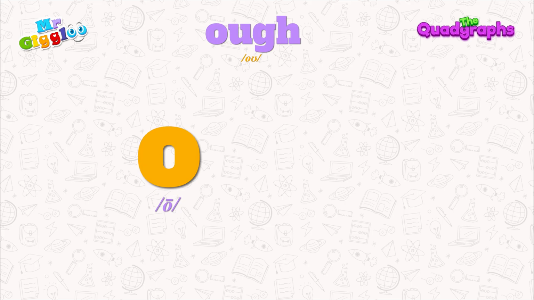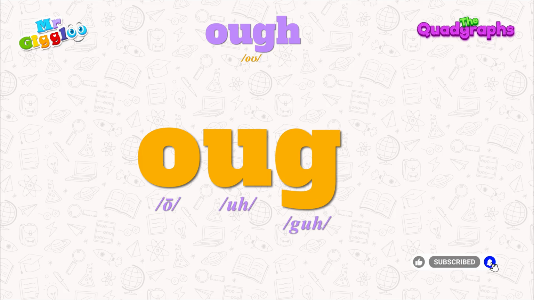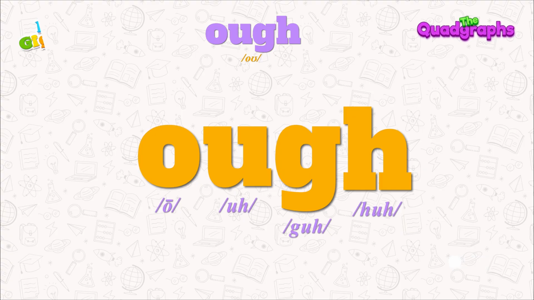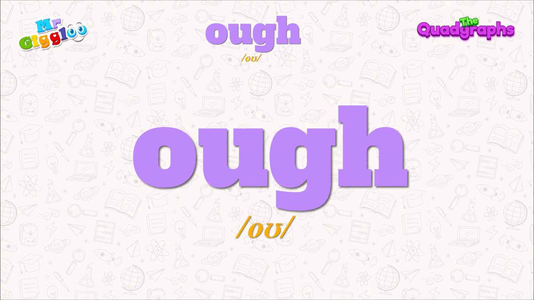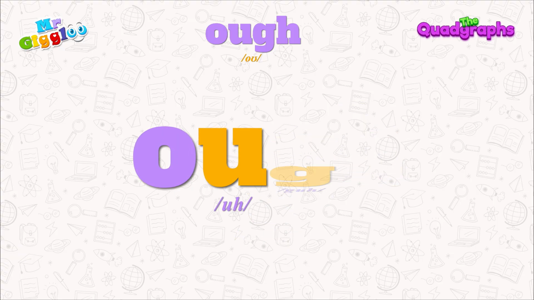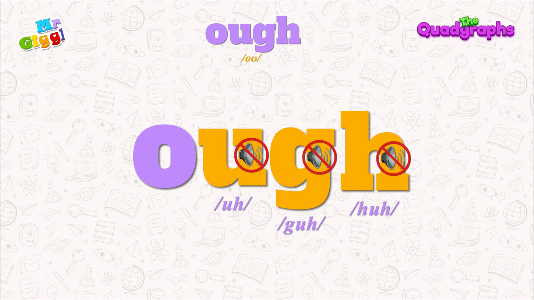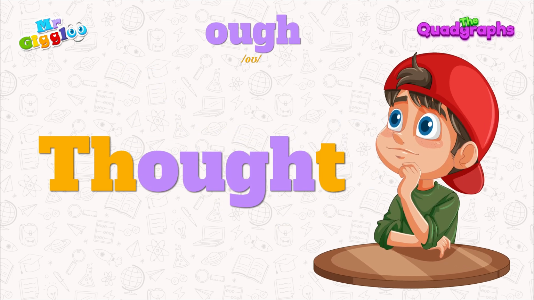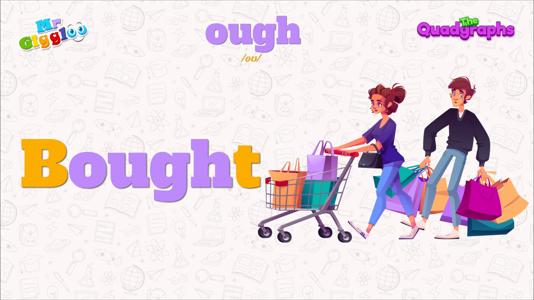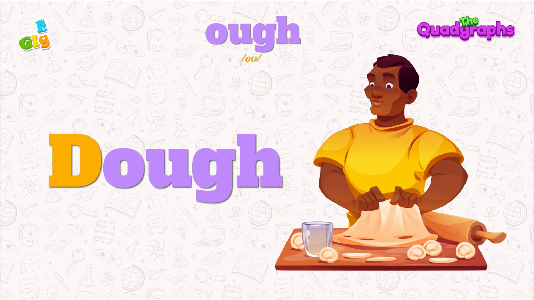We already know the sound of O is O and the sound of U is U. G says G. The sound of H is H. But when these four letters come together, they make one sound, but it has three versions. In the first version, U, G and H become silent and O calls its name, just like in the word thought, bought, dough.